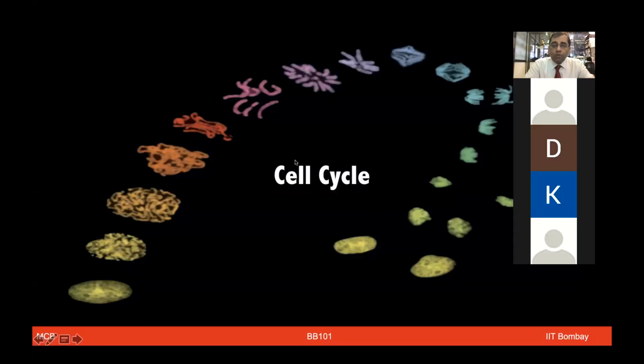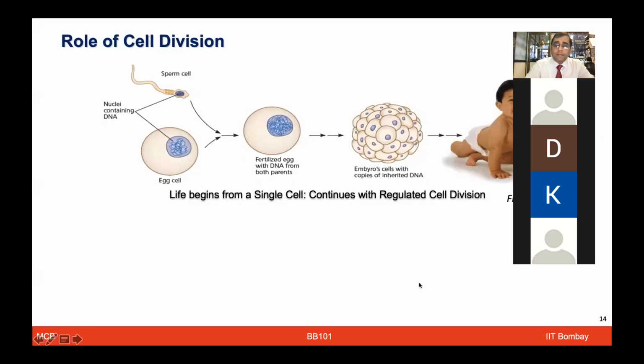All right, so let's now move on to cell cycle. Here, if you think about how from the single cell, especially fusion of egg cell and sperm cell, which gives rise to the fertilized ovum, and that develops into the embryo, it leads to very orchestrated cell division, which develops into the child.